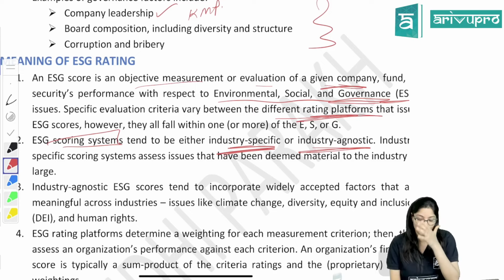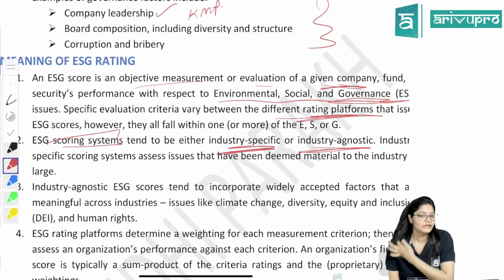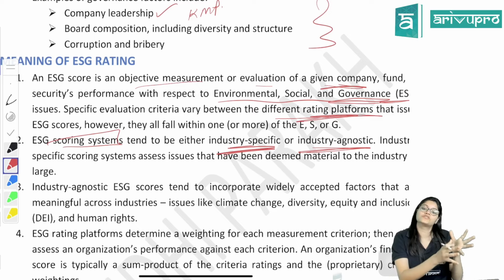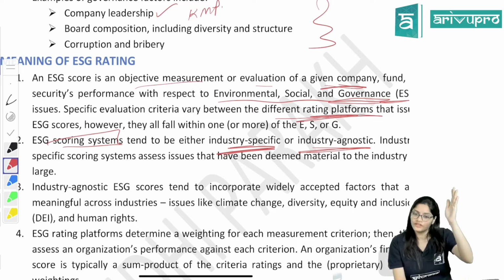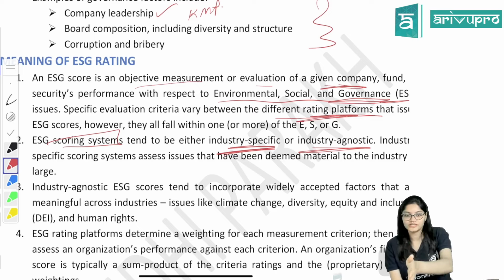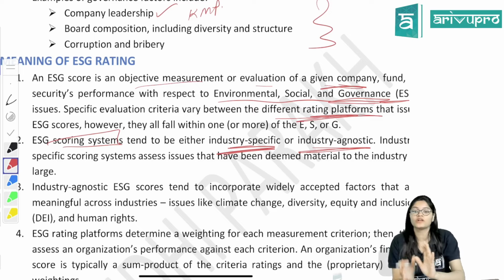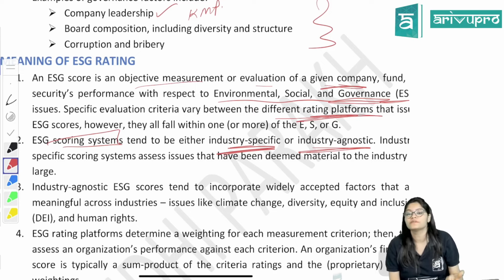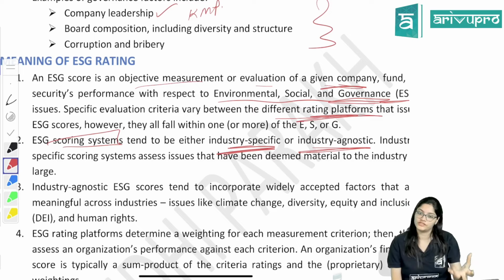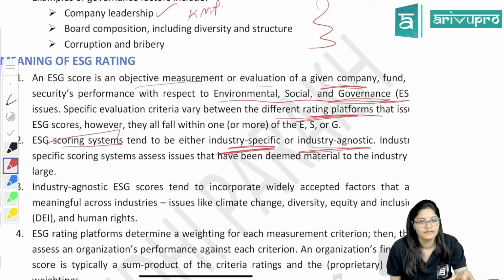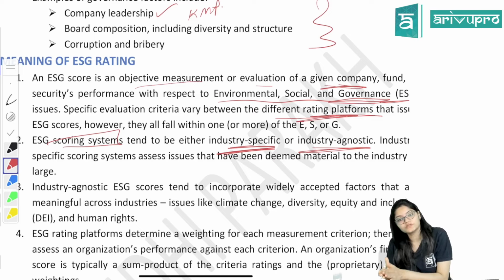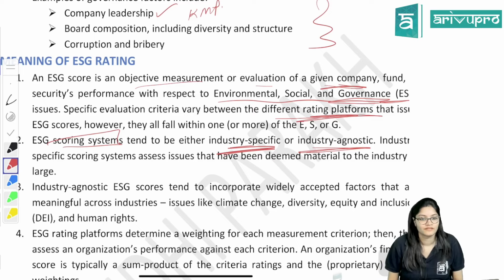Industry specific means what? That the criteria are related to that industry only. For example, food industry, different criteria will be there. Education sector, different criteria will be there. Manufacturing sector, our criteria will be different. On what criteria we will judge. Correct? So that is known as industry specific. Or industry agnostic means what? General, overall. What are the criteria which are applicable to any type of industry? That is known as industry agnostic.